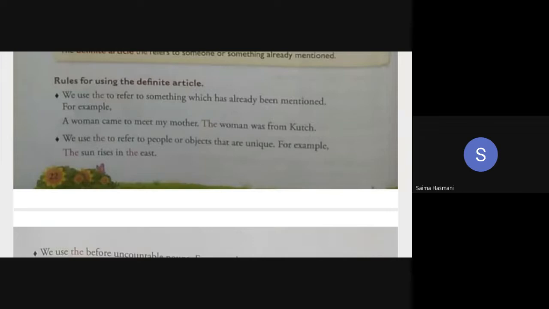A woman came to meet my mother. The woman was from Kutch. Now, when the word woman was repeated the second time, we use the article the and not a. Now, formulate a new sentence of the same type for the purpose of practice.